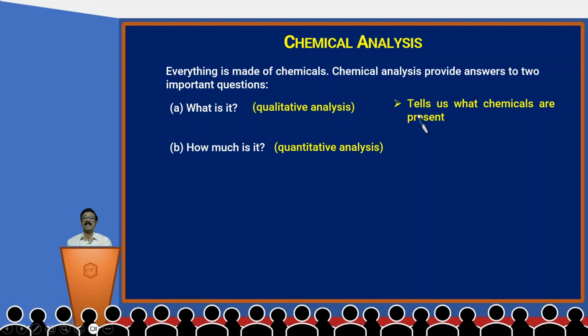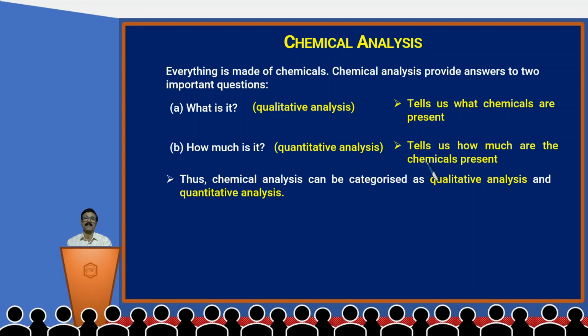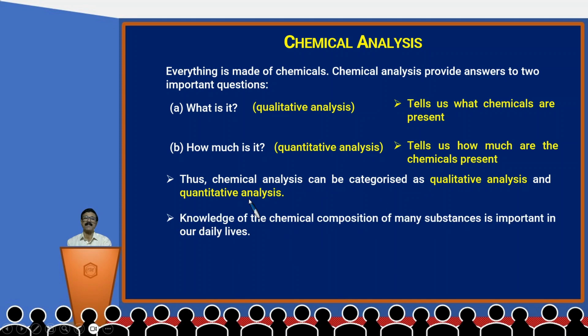Qualitative analysis tells us what chemicals are present. Quantitative analysis tells us how much of the chemicals are present. Thus, chemical analysis can be categorized as qualitative analysis and quantitative analysis.